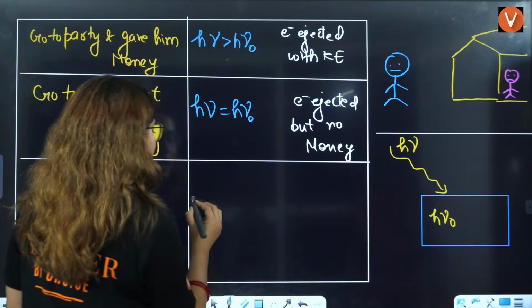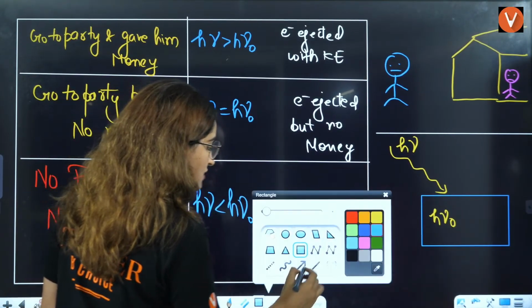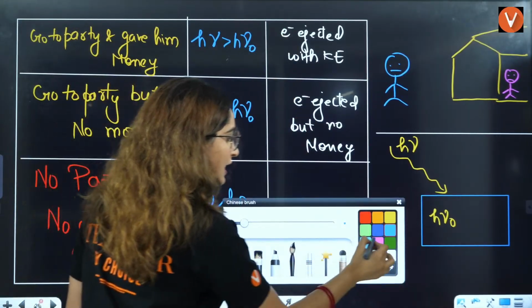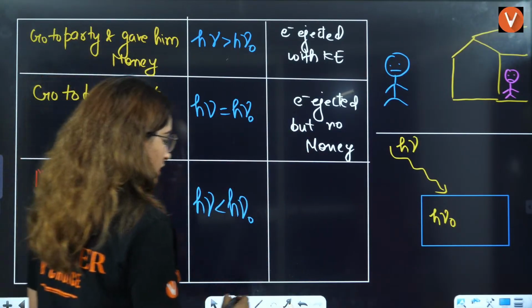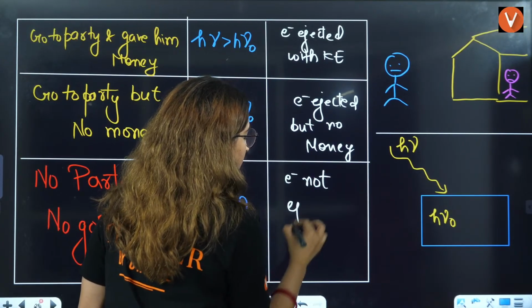Now this is the case where h mu is less than h mu naught. Now Chintu's parents are ultra pro max level strict. They are like, you do anything, you beg here, we will not let him go. So here electron is not ejected.